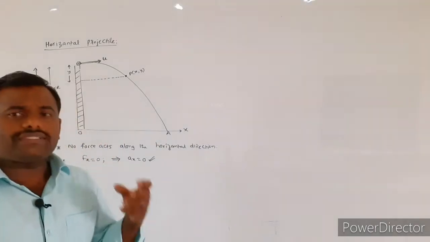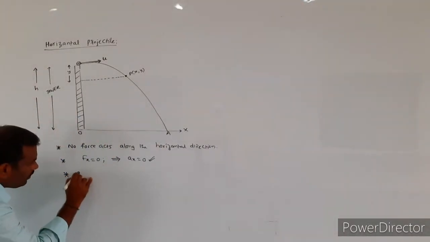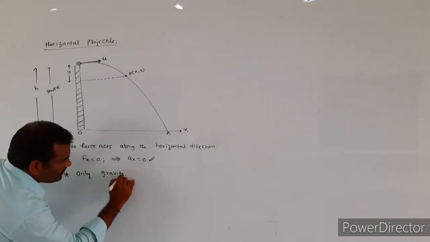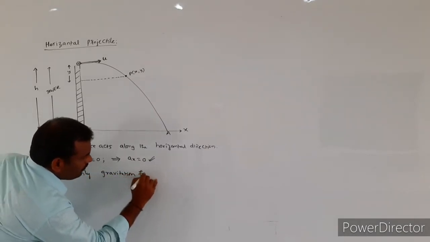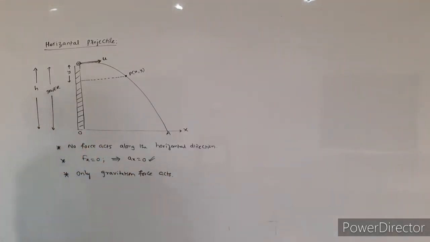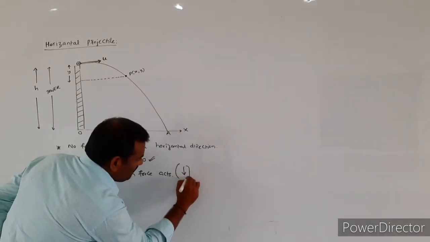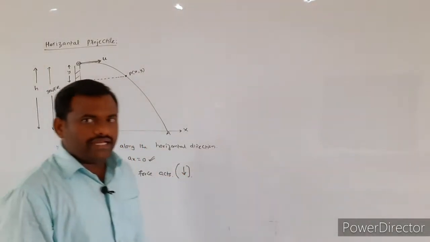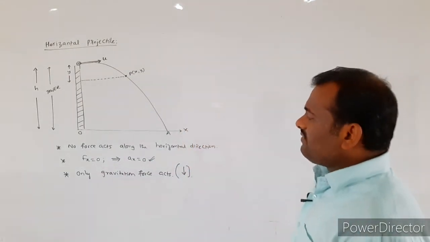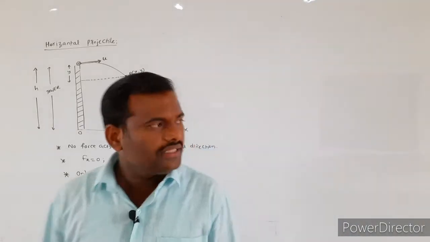Then which force is acting on the projectile? Only the gravitational force will be acting. That gravitational force is acting in the vertically downward direction. Gravitational force is always acting vertically downward.